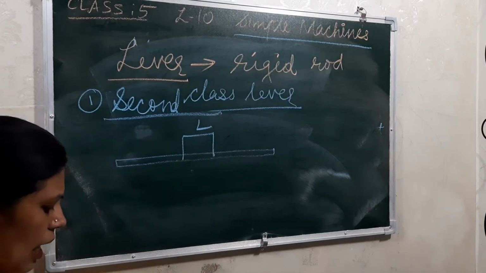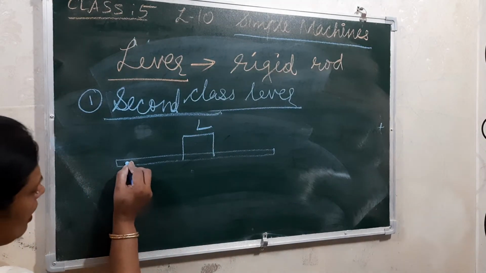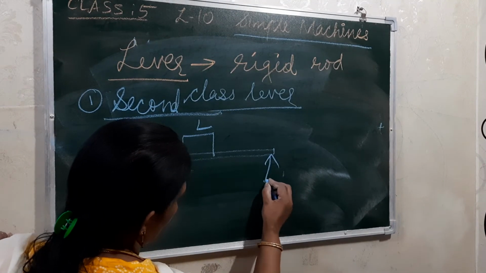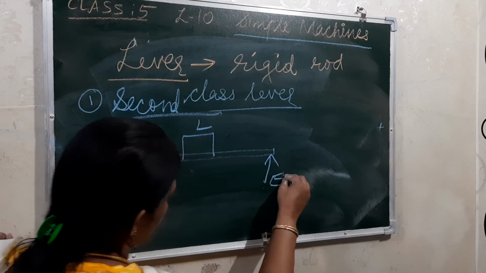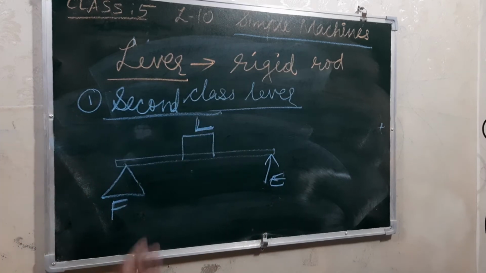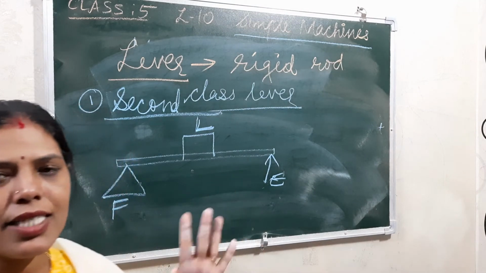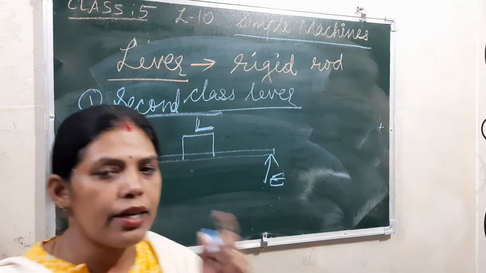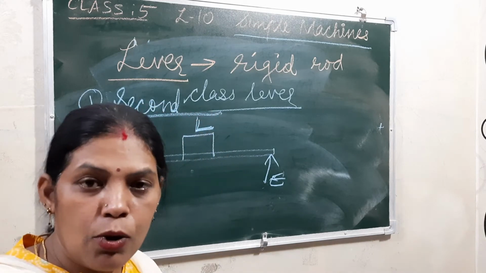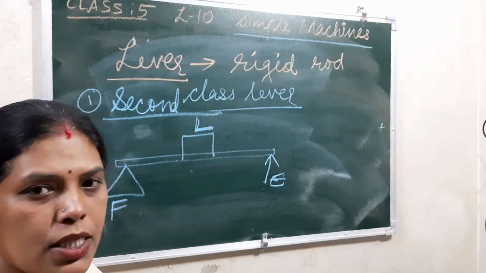Okay, the load is coming in between, and here will be the fulcrum, and here is the effort. Okay, the force applying, effort, fulcrum and load. So for this example we can say the nutcracker. Nutcracker is a very good example for this, or we can say the bottle opener. Bottle opener also comes in